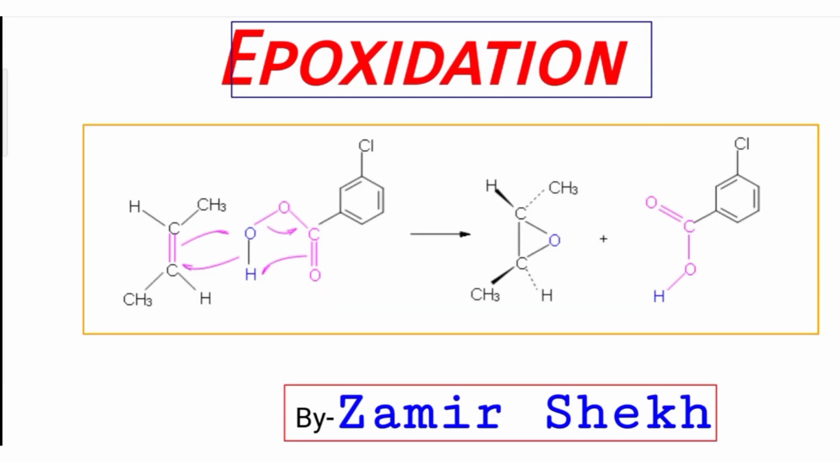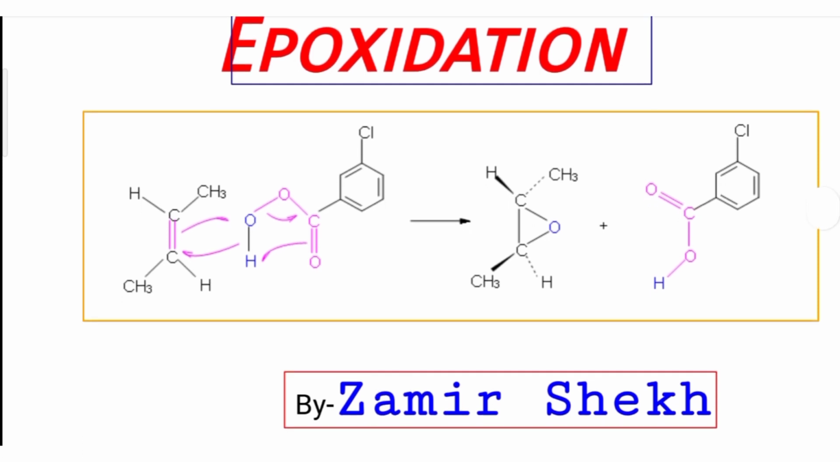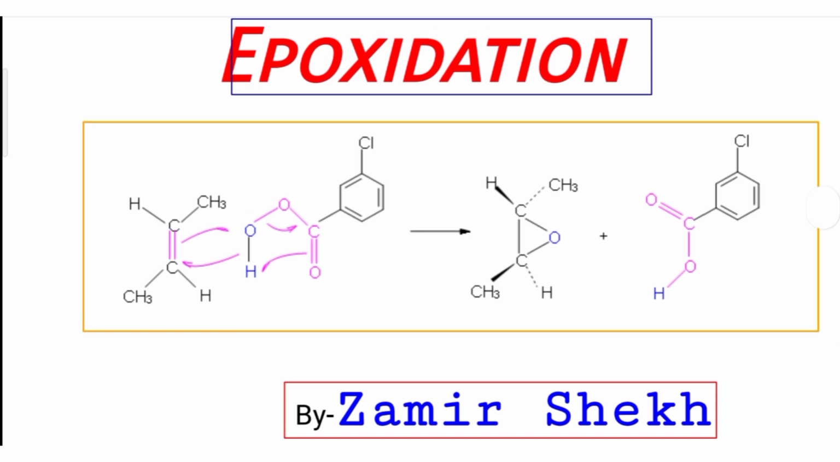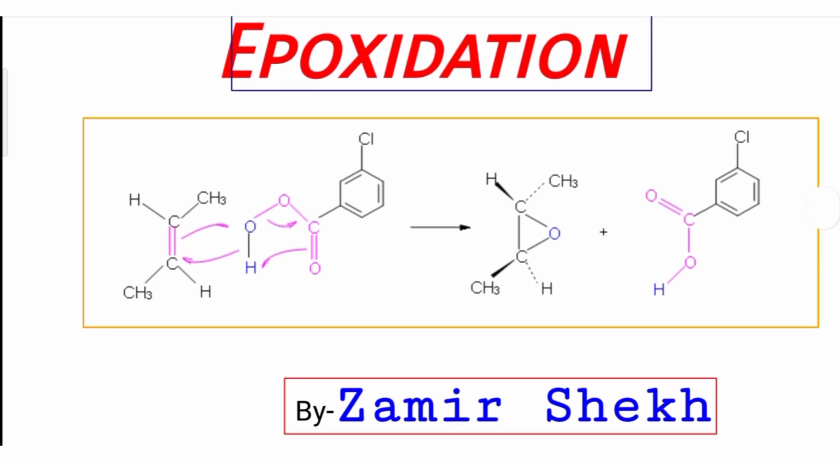The question is from organic synthesis, from the epoxidation category, and you know that epoxidation is a kind of oxidation that occurs on olefins, converting them to the product called an epoxide. The conversion of an olefin to an epoxide is called epoxidation. In this reaction, oxidation occurs with the help of an oxidizing agent.